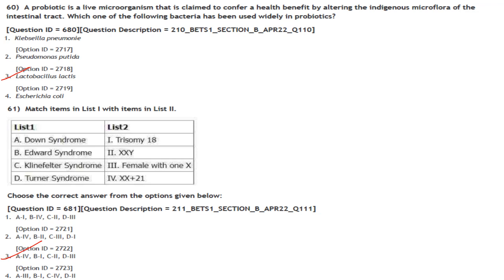Answer is option 3. Match items in list 1 with items in list 2. Choose the correct answer from the options given below. Down syndrome is trisomy 21. Edwards syndrome is trisomy of 18. Klinefelter syndrome is XXY. Turner syndrome is female with only one X. So the answer here is option 3, A4 B1 C2 D3.